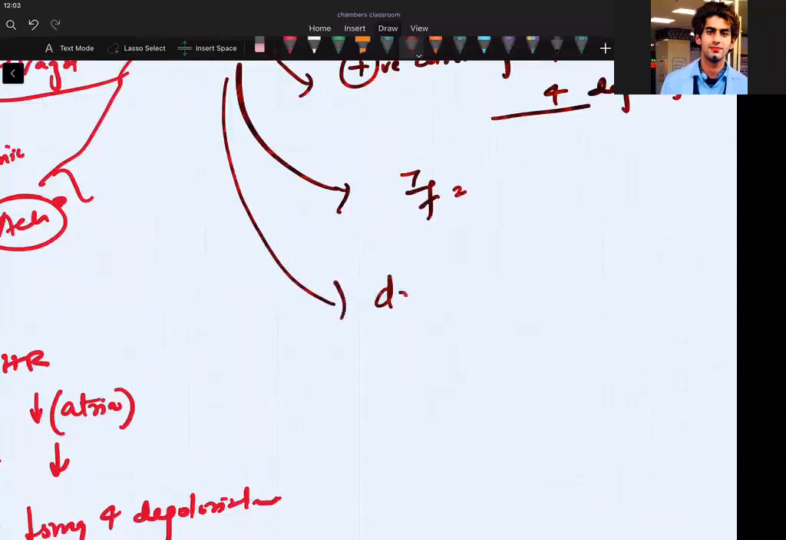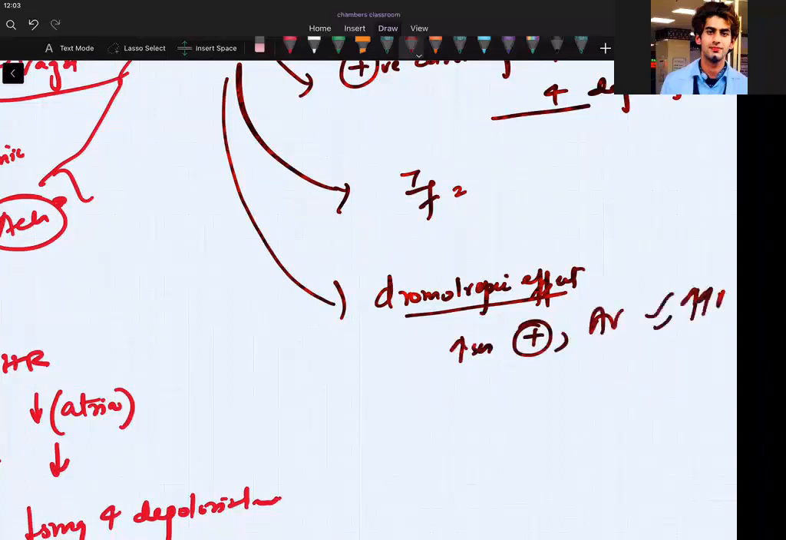What is the dromotropic effect of the sympathetic nervous system? It is positively dromotropic. Through the AV node, conduction velocity will increase. That means it will decrease the PR interval. That is a different story in the ECG I will teach you. But here I am telling you it is increasing the calcium current. Which calcium, outward or inward? Inward calcium, sir. That's why conduction velocity will increase. Are we able to understand these small things, how you can get tested?